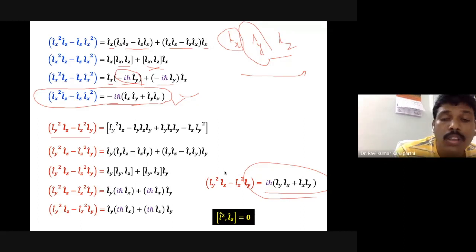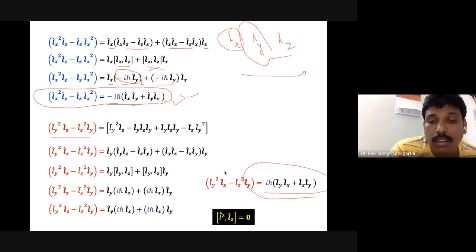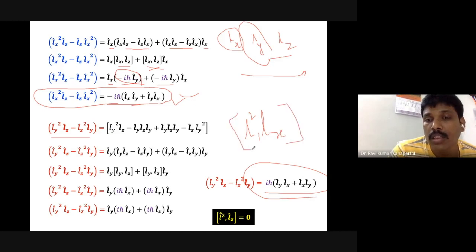Okay, therefore we can say very well that the square of the angular momentum actually commutes with the z component of the angular momentum. Similarly, with the same exercise we can also prove that L squared commutes with the other individual component Lx. You can prove it.